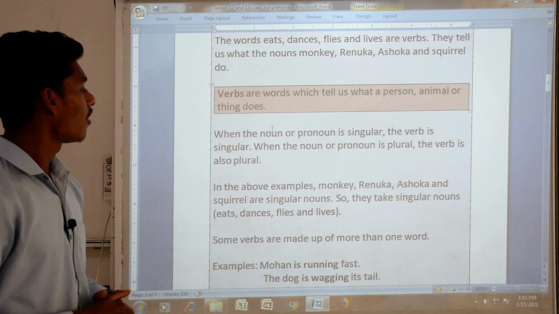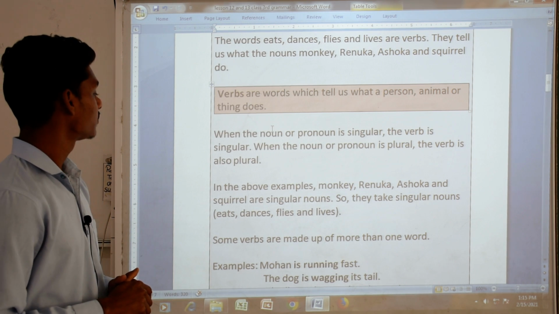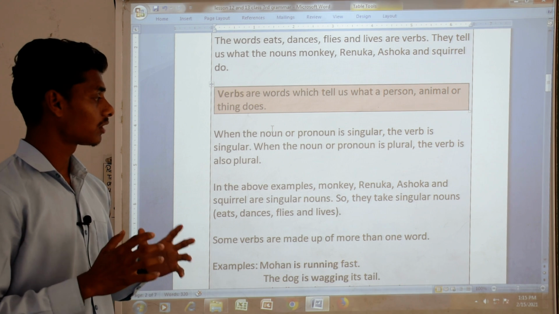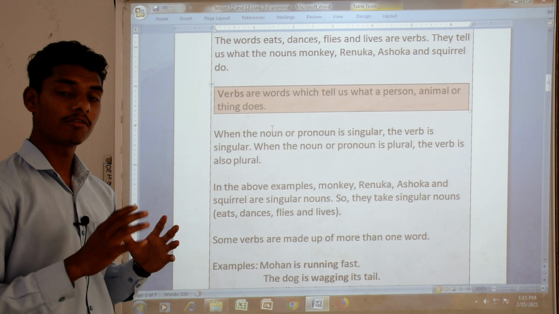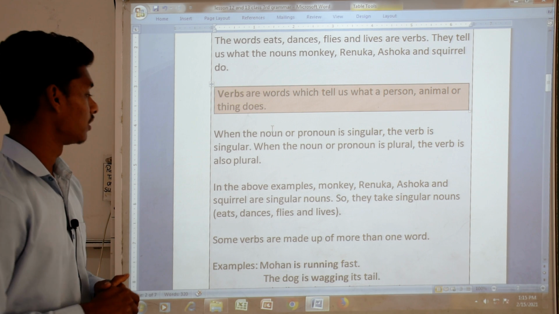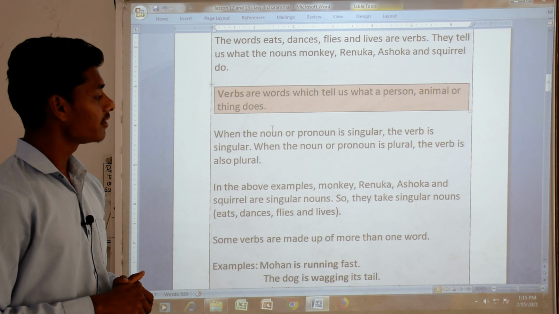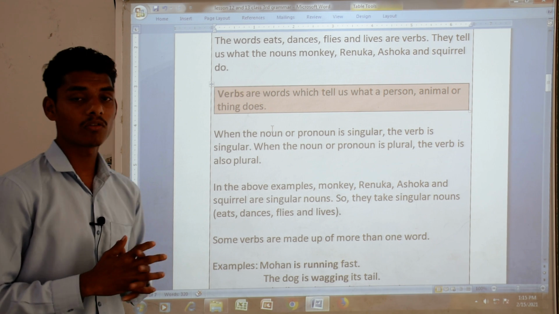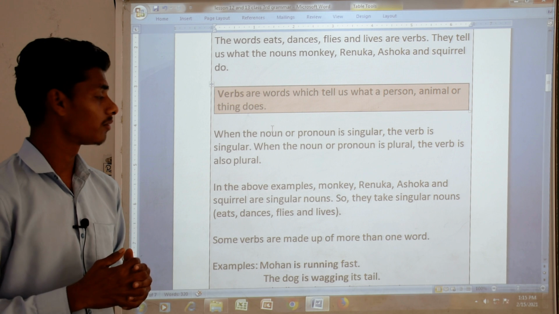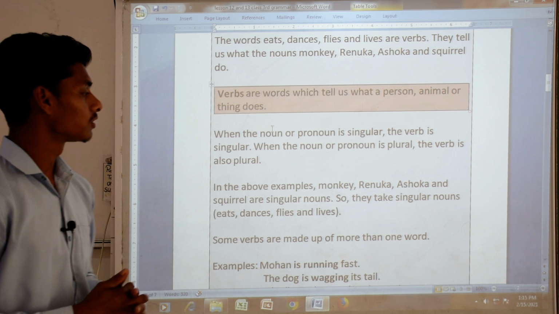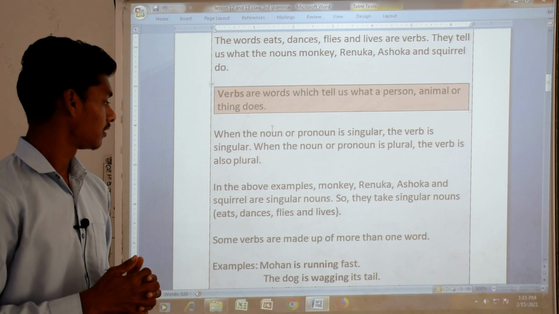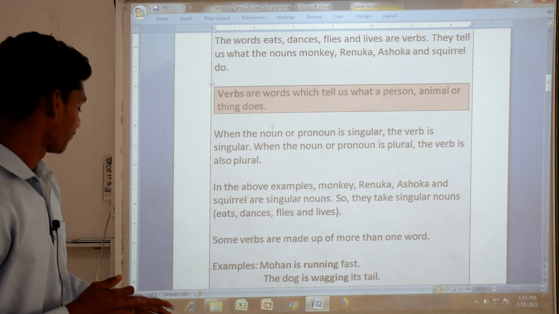When the noun or pronoun is singular, the verb is singular. When both are singular, the verb also will be singular. When the noun or pronoun is plural, the verb is also plural. Plural means more than one. So that time also the verb will be plural.